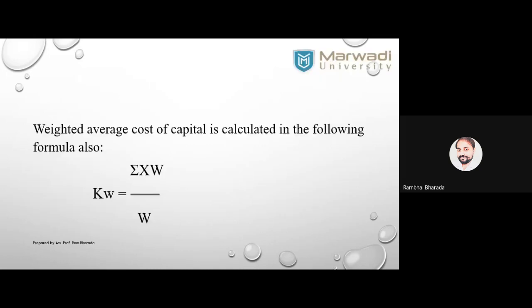Okay, write down the formula. Kw is equal to sigma xw upon sigma w. W stands for weight and x means specific source. Generally, we are preparing a table. We are not using this formula. Okay, so don't worry about this formula. Mainly focus on the table.